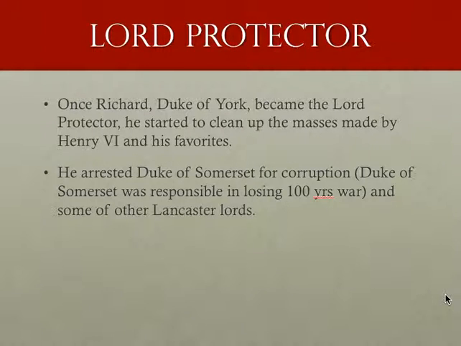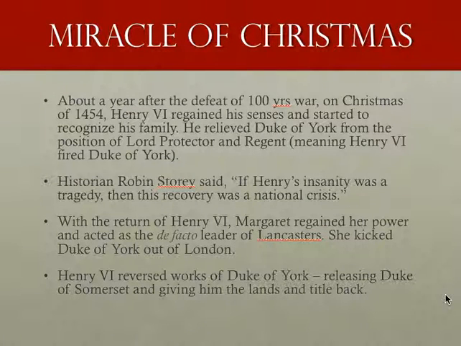Lord Protector. Once Richard, Duke of York, became the Lord Protector, he started to clean up the messes made by Henry VI and his favorites. He arrested the Duke of Somerset for corruption. The Duke of Somerset was also responsible for losing the Hundred Years' War, and so were some of the other Lancaster lords. However, that didn't last long. A year after the defeat in the Hundred Years' War, on Christmas of 1454, Henry VI regained his senses and started to recognize his family. He relieved the Duke of York from his position as Lord Protector and regent, meaning Henry VI fired the Duke of York.